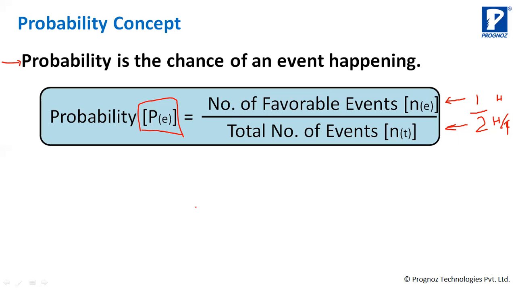What will be the number of favorable events? 2. Very good. Here favorable events is 2 because it is either head or tail. दोनों आ सकता है. तो आपके पास दो favorable event है. And total number of events is also 2. So 2/2, which will be equal to 1. So probability of getting either head or tail is 1.